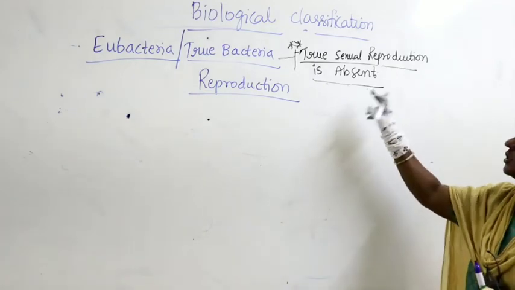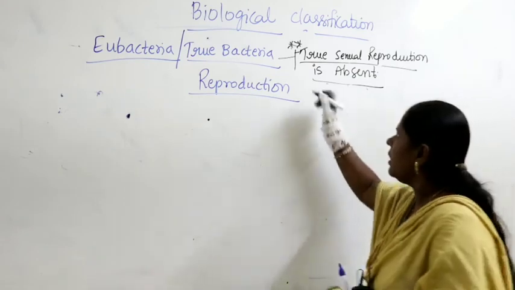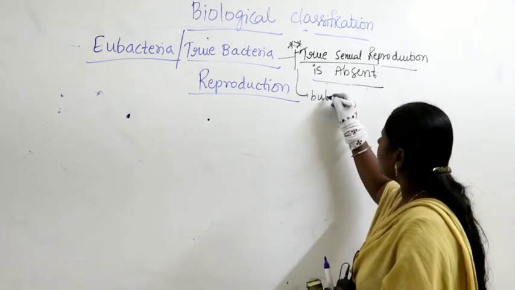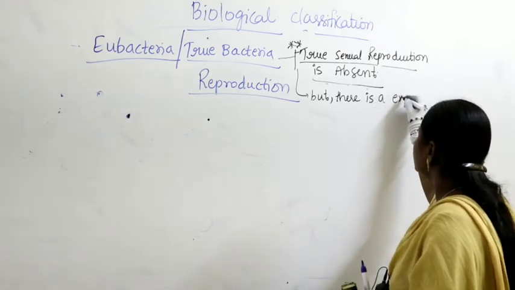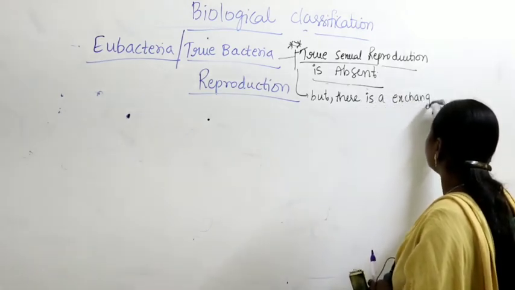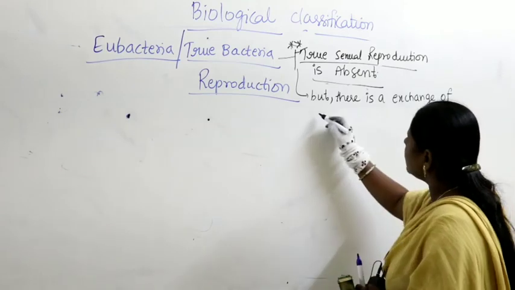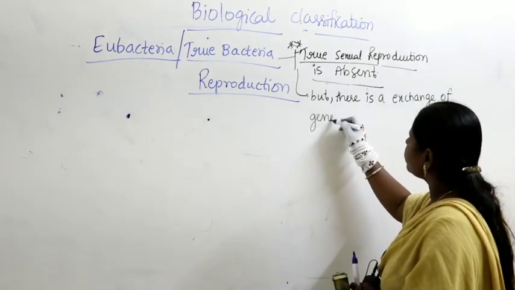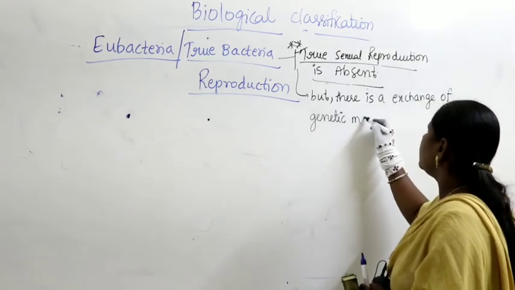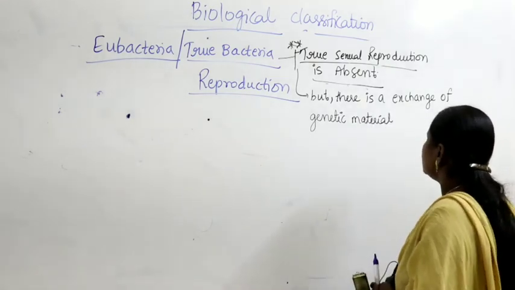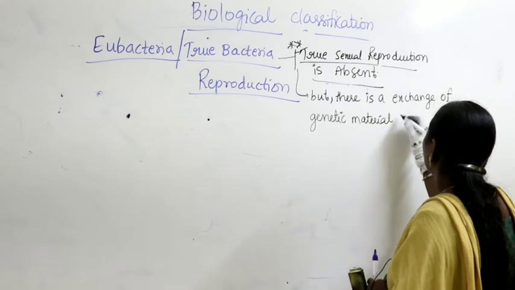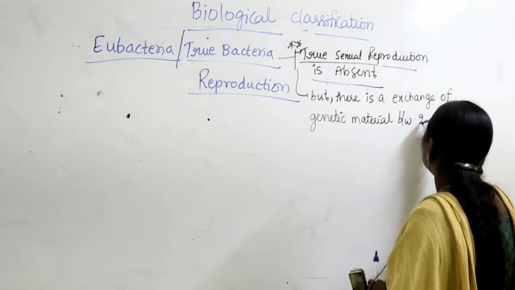True sexual reproduction is absent in bacteria, but there is an exchange of genetic material between two bacteria.